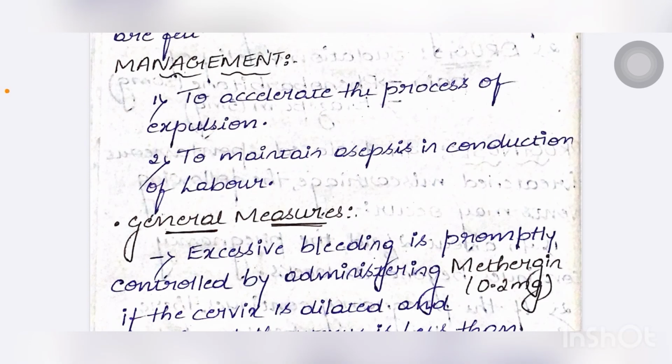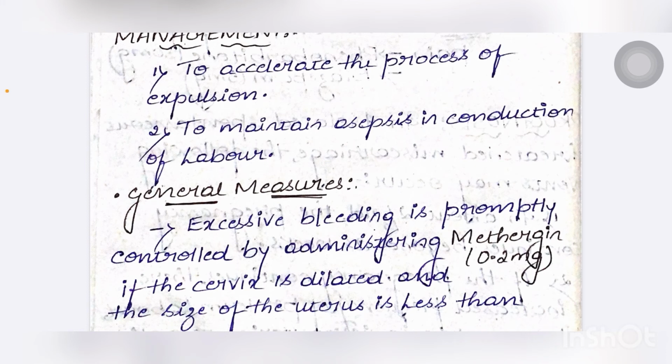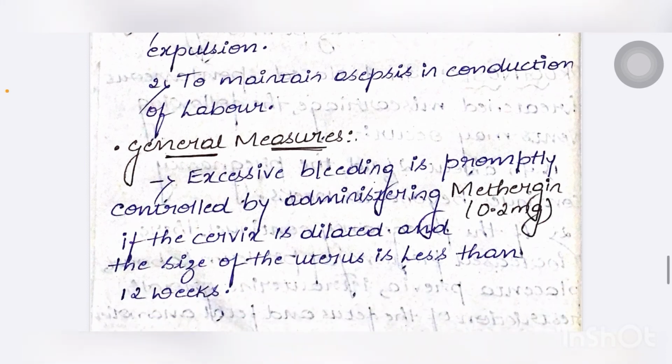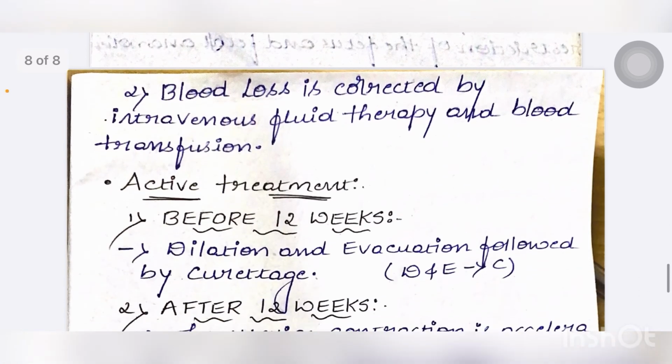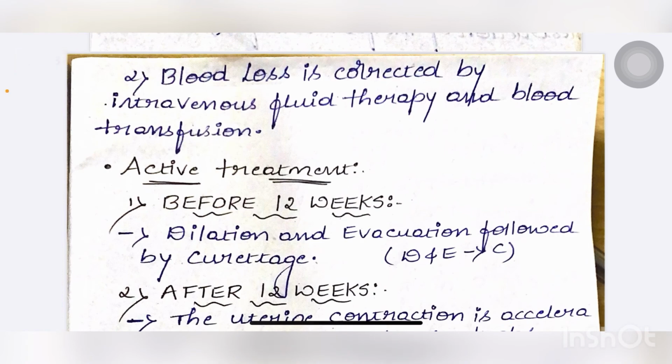What are the ways to manage inevitable abortion? First is to accelerate the process of expulsion. Second is to maintain asepsis in conduction of the labor. General measures: excessive bleeding is promptly controlled by administering methergine 0.2 mg if the cervix is dilated and the size of the uterus is less than 12 weeks. Second, blood loss is corrected by intravenous fluid therapy and blood transfusion.